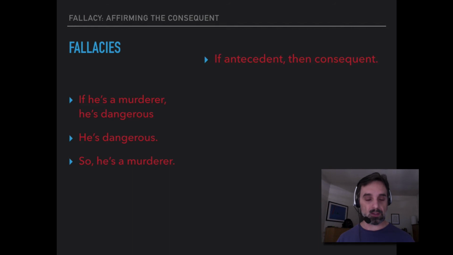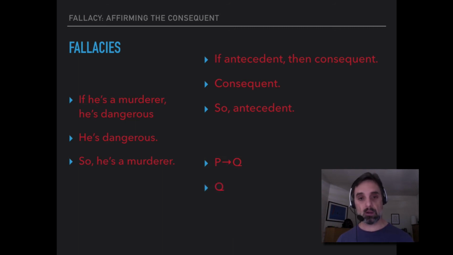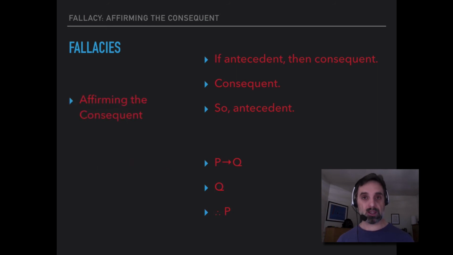So let's look at the specific form of this fallacy. So the reasoning looks like this. The first premise that we have is a conditional, and it's if antecedent, then consequent. The other premise is the consequent of the conditional, and the conclusion is the antecedent. And so if we were to symbolize it, it would look like this: P arrow Q, Q, therefore P. We call this fallacy affirming the consequent. It's a fallacious rule, and we label it bad AC, right? So we have MP and MT, and this we call AC, but we don't just call it AC, we call it bad AC to indicate that it's a bad inference rule.